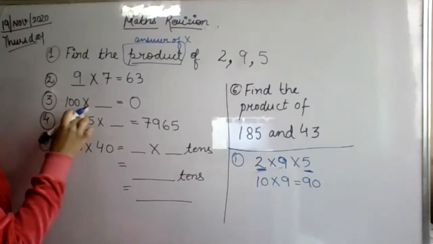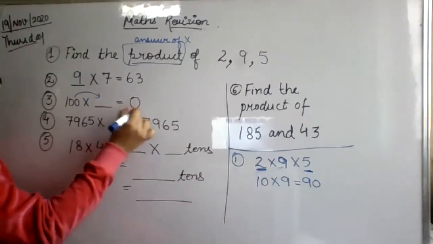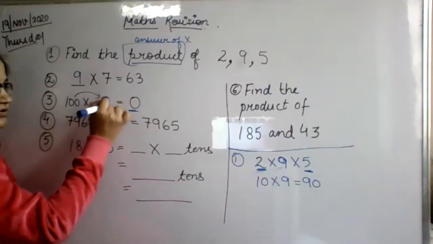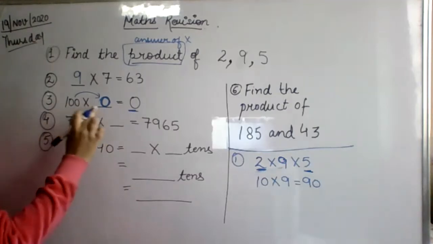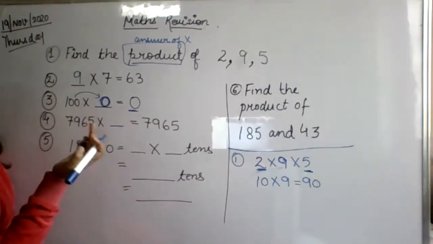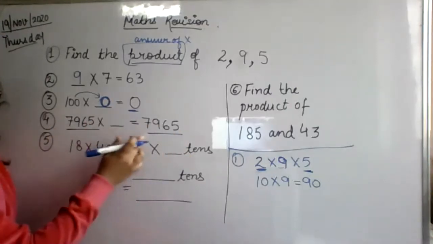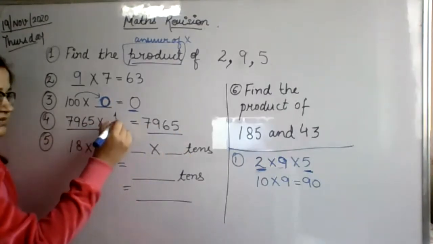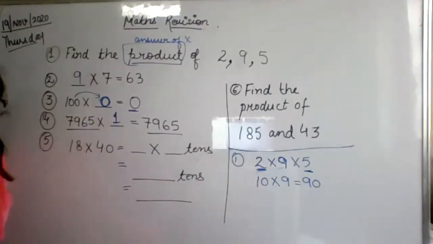If you multiply, what number should you multiply by any number so that you get 0? 0 makes everything 0. In multiplication, 0 makes everything 0. Okay? 7965, the same number is there. So when we multiply to get the same number, we have to multiply by 1. But most of you are doing this one also wrong.